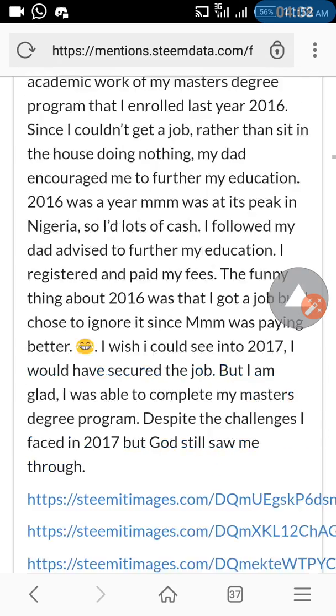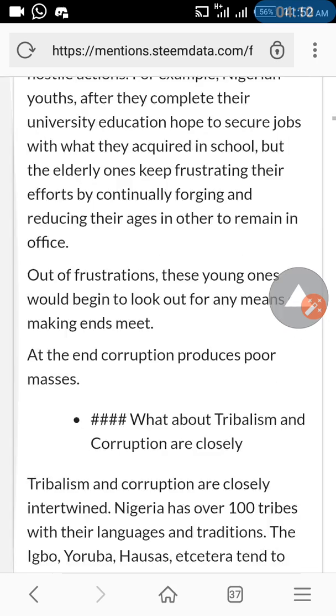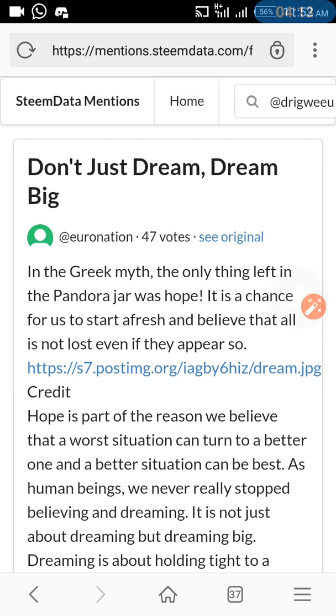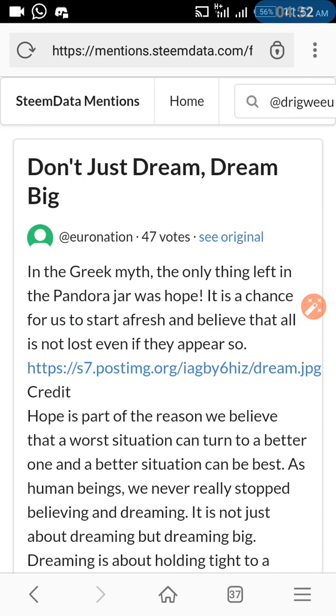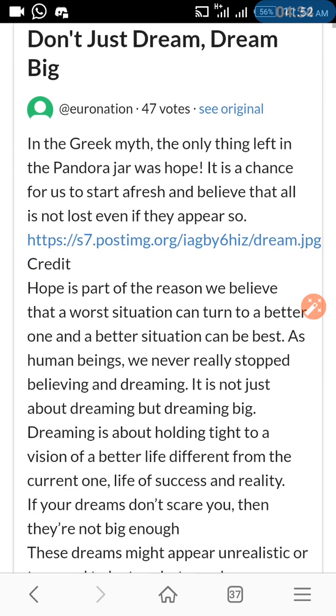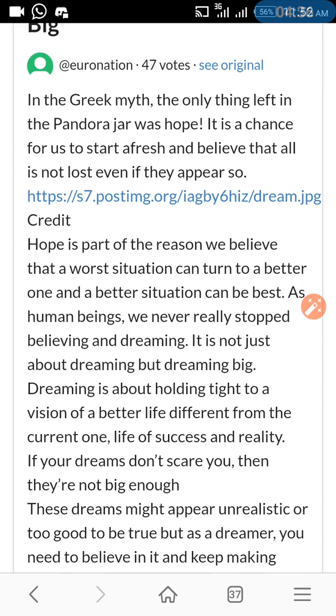So if you want to get your mentions, you can easily use mention.steemdata.com. You know that on a normal Steemit there's no mentions feature, but there are plugins for mentions. If you don't want to use those plugins, you can also use mention.steemdata.com to know people that mention you in one or two posts in order to reciprocate accordingly.